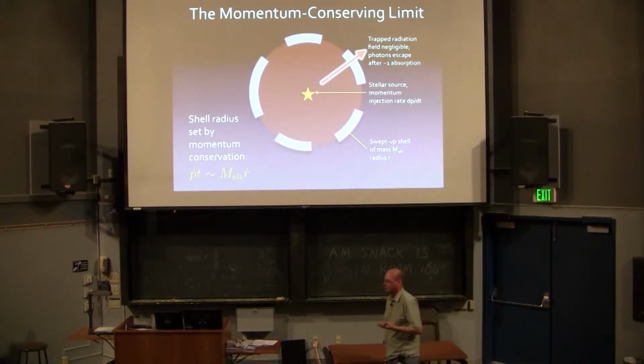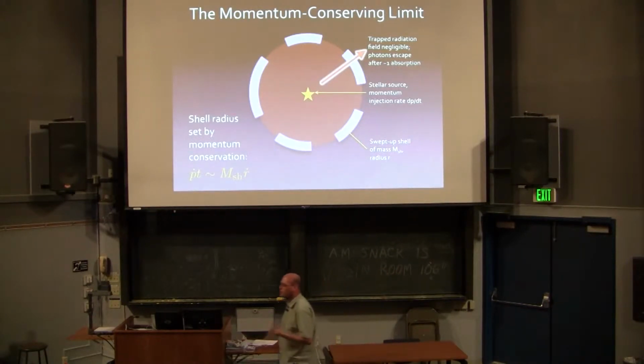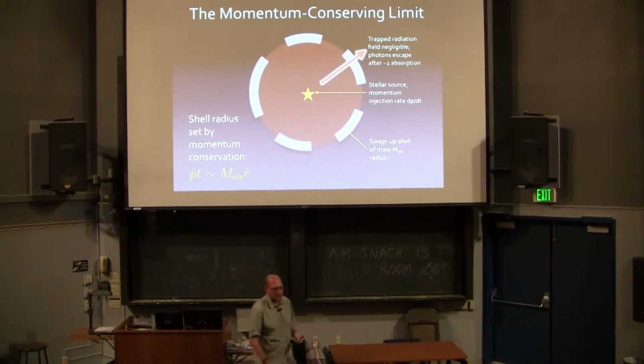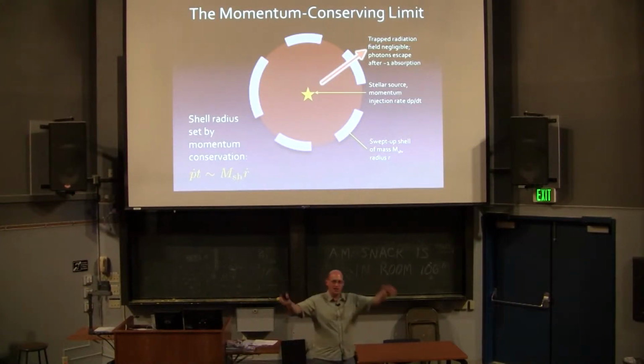Now that's one way of thinking about things, but it's not the only way. The other potential way is to suppose that instead of conserving momentum, I conserve energy instead. Those two aren't identical, and the reason is something you all did in a special relativity class at some point. Take two mirrors and bounce photons back and forth between them. Every time the photon bounces, I get to extract a little bit more of its momentum. So the two mirrors will start to get pushed apart by the photon, and what I'm doing is tapping into the energy of the photon. Every time the photon comes off, it's a little redder than before, so I'm taking the energy out of the photon and putting it into kinetic energy.